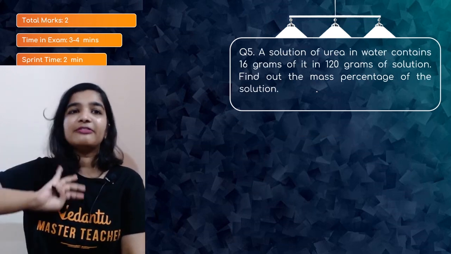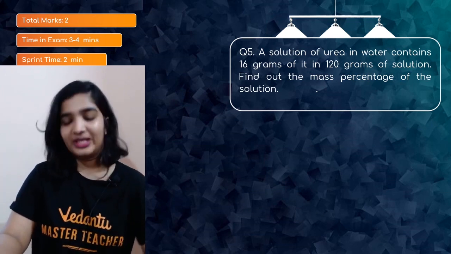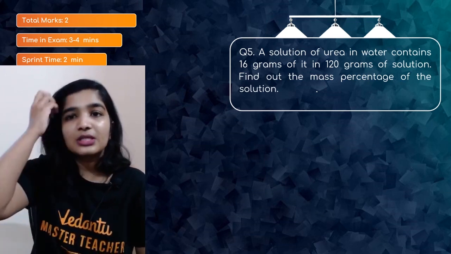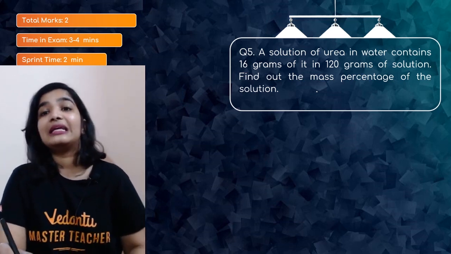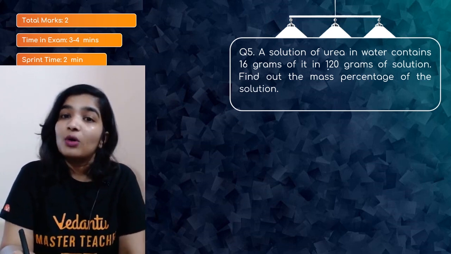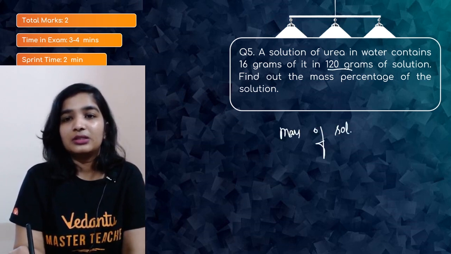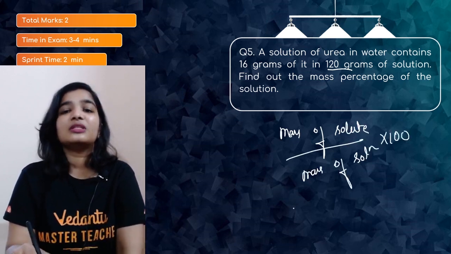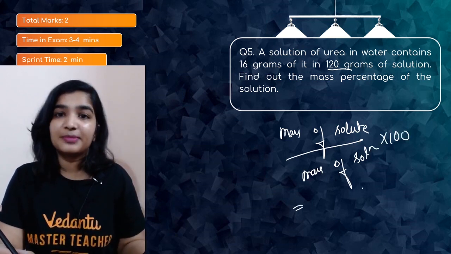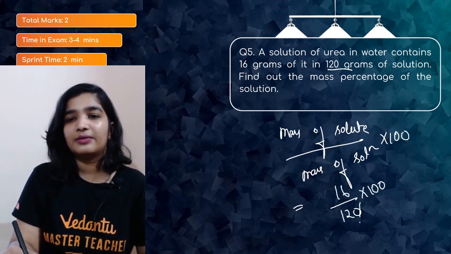Okay, question number 5 is, so this is for 2 marks and time in exam 3 to 4 minutes, but we need only 2 minutes. Okay, let's see. A solution of urea in water contains 16 gram of it in 120 grams of solution. So they have already given you the mass of solution. So we know that mass of the solute upon mass of solution into 100. So this is the formula to calculate the mass percentage, right? So 16 upon 120, into 100.